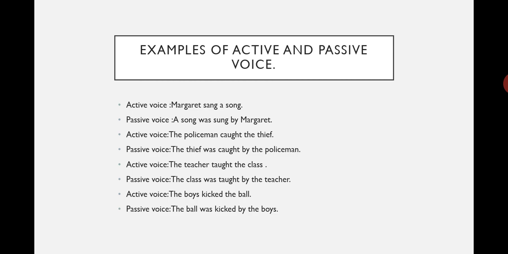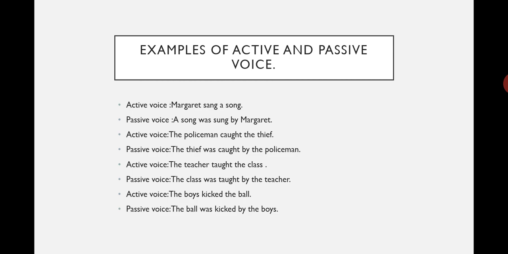Examples: active voice, Margaret sang a song. The passive voice is, a song was sung by Margaret. The policeman caught the thief. The thief was caught by the policeman. The teacher taught the class. The class was taught by the teacher. The boys kicked the ball. The ball was kicked by the boys. So these are examples of active and passive voice.